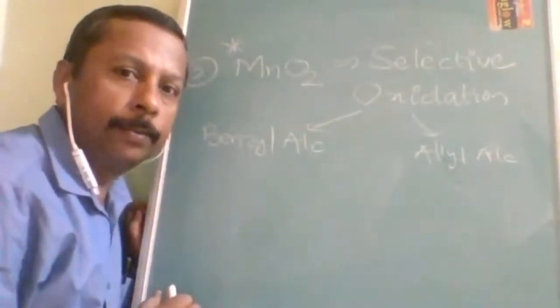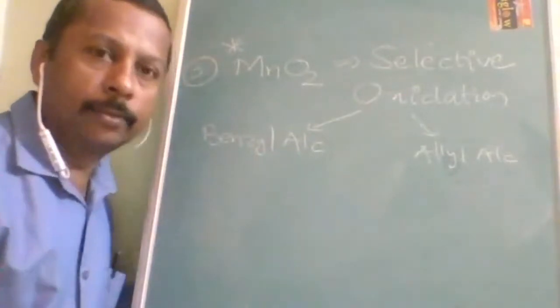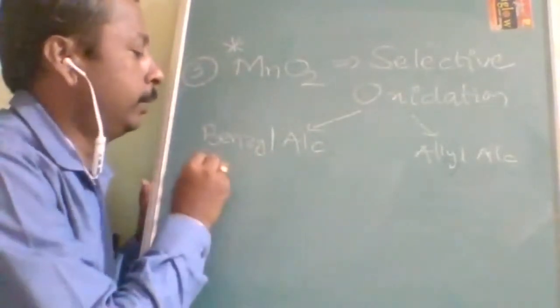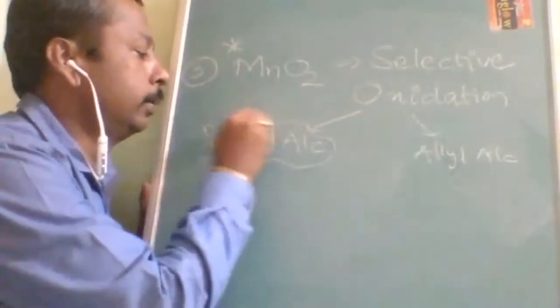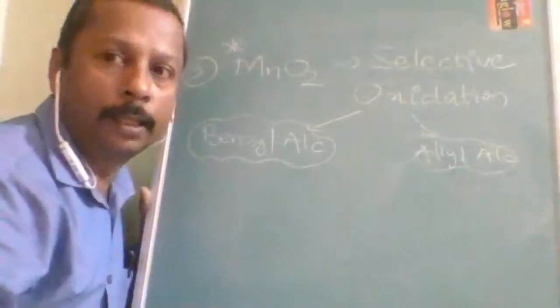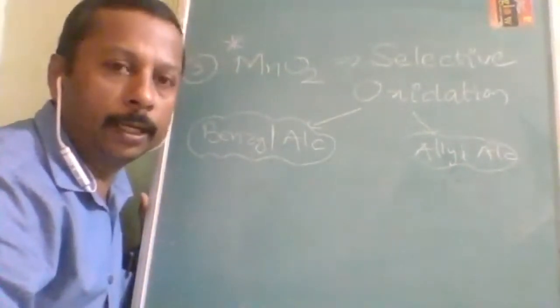This is going to be the selective oxidation. Selective oxidation will be with benzyl alcohol as well as allyl alcohol.